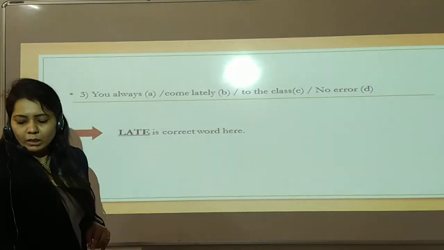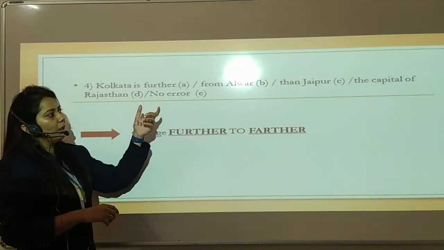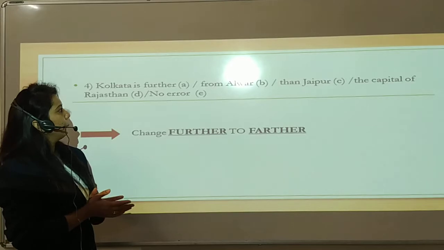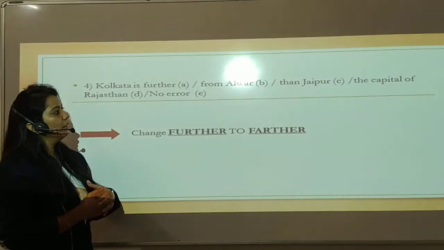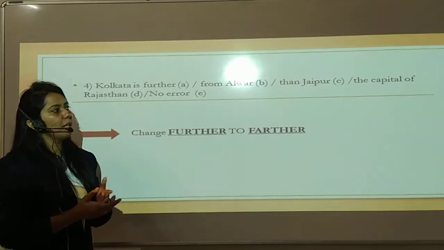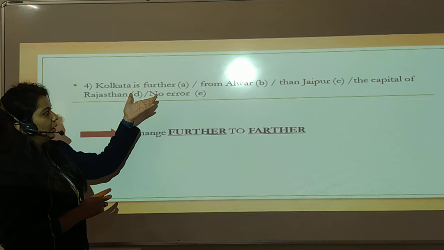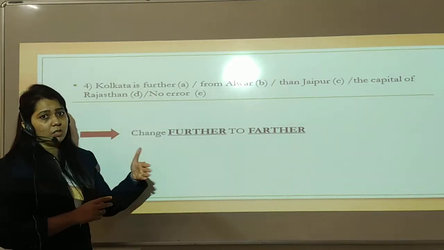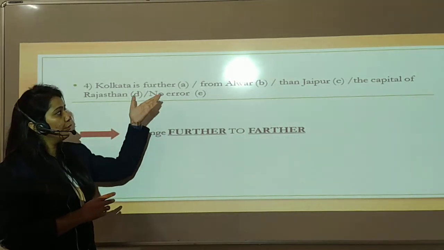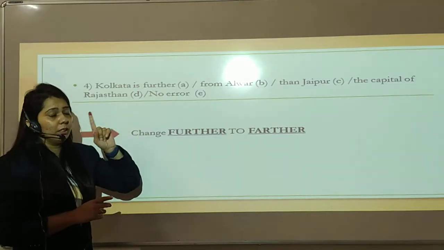Okay, let's see the next question. Kolkata is further from Alwar than Jaipur, the capital of Rajasthan. No error. Here you can see again the sentence is divided into 5 parts. Kolkata is further. Further means additional or more, but here further is denoting distance, so it is a wrong word.